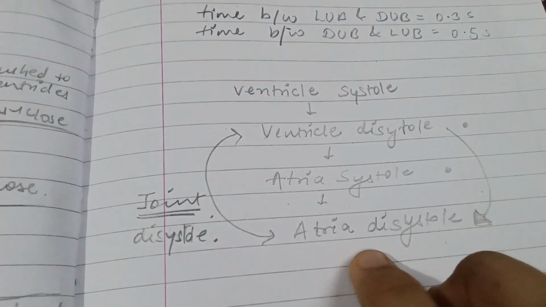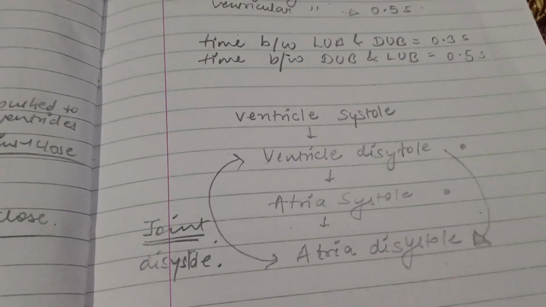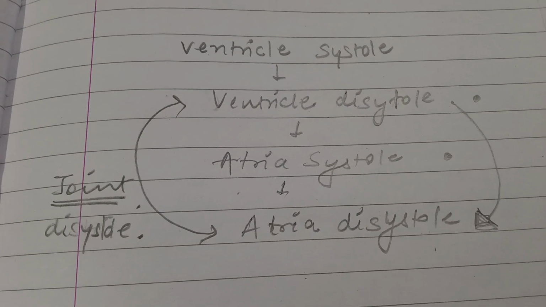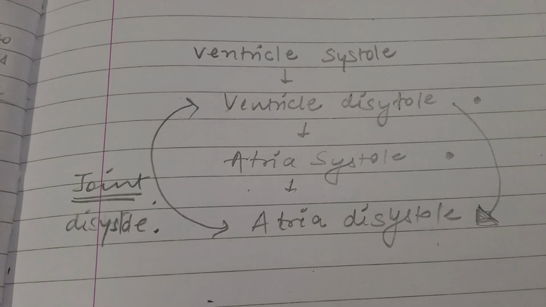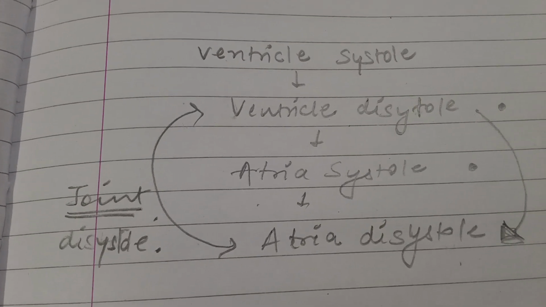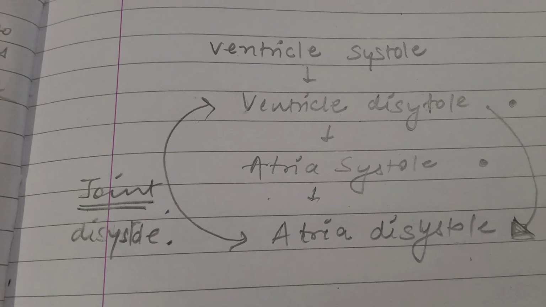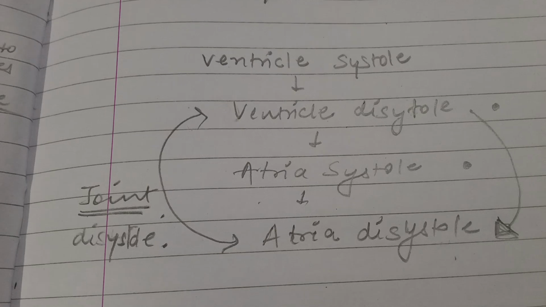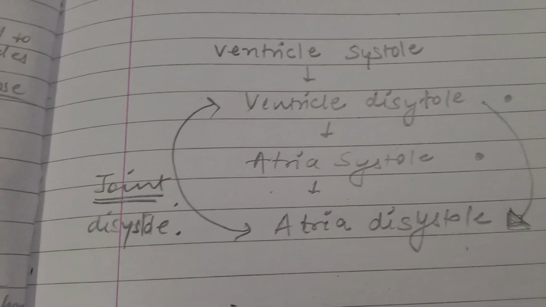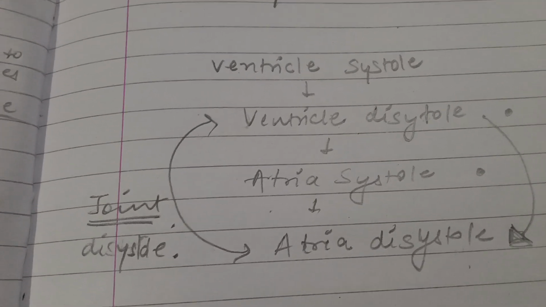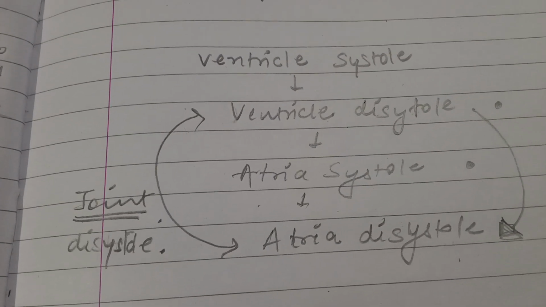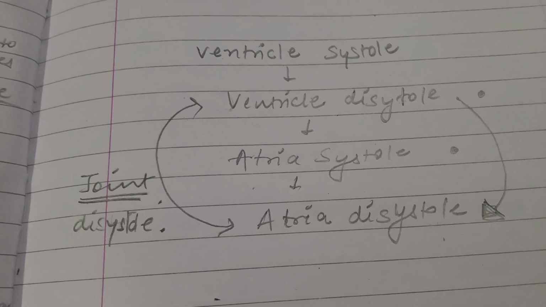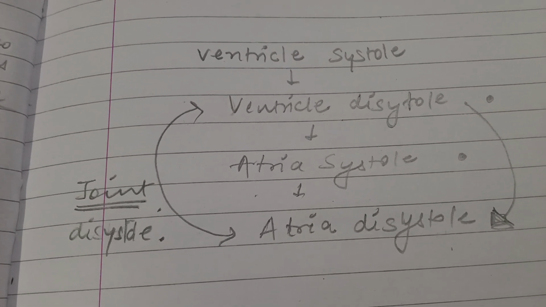So let me explain it with the whole diagram. First I'm going to explain with the help of my trick. You have been told about this whole cardiac cycle the way it is written in textbooks, but I am telling you so that you can understand and clarify your confusion. Let me tell you that first, and then we'll match it to the textbook. Mention here that we will start with ventricular systole and end with atrial diastole, and that's how I'll explain joint diastole to you.